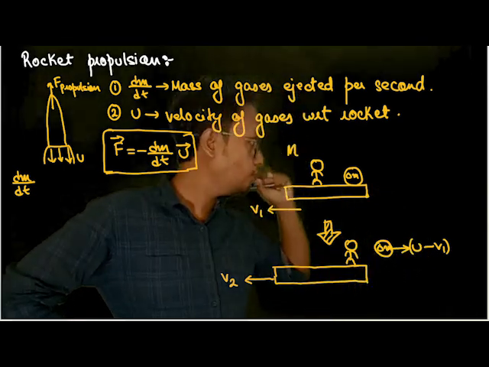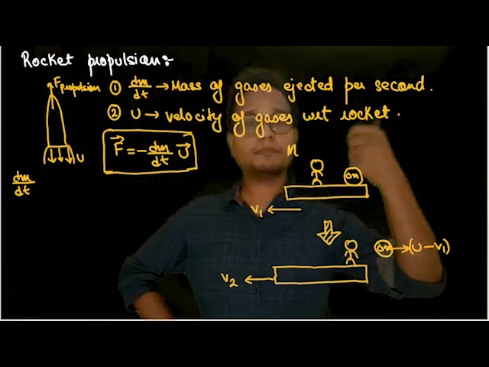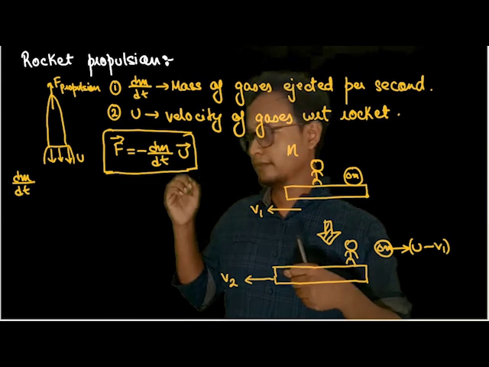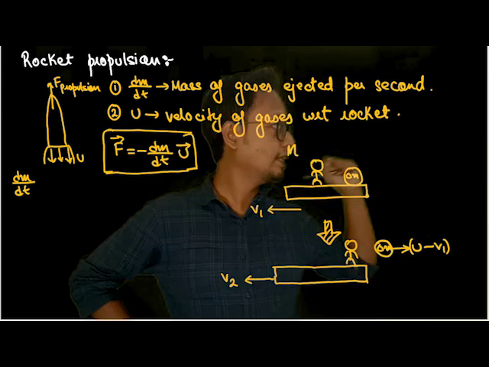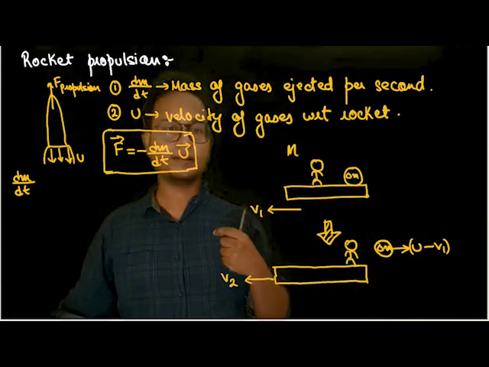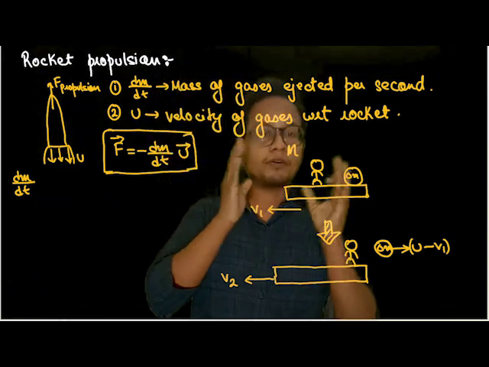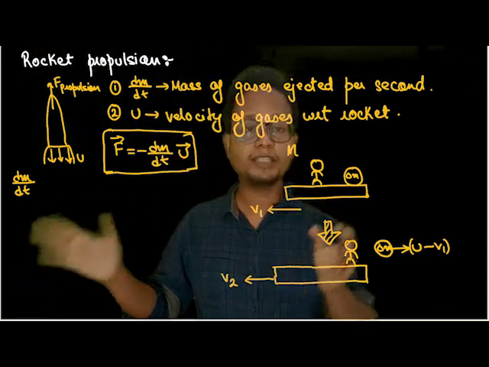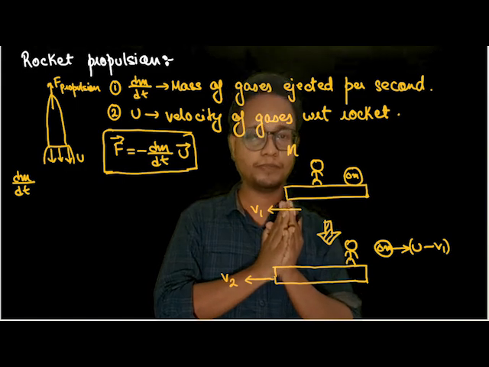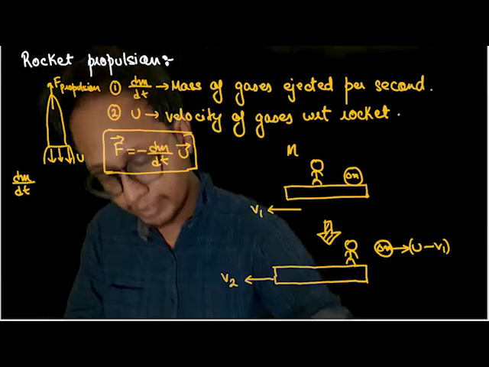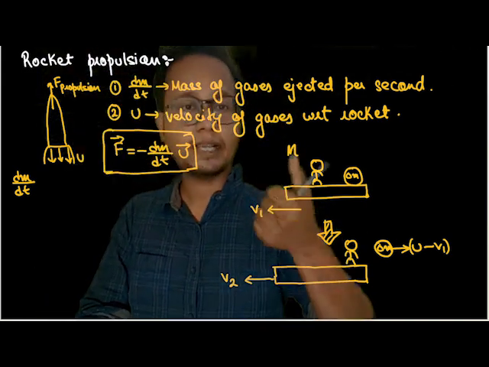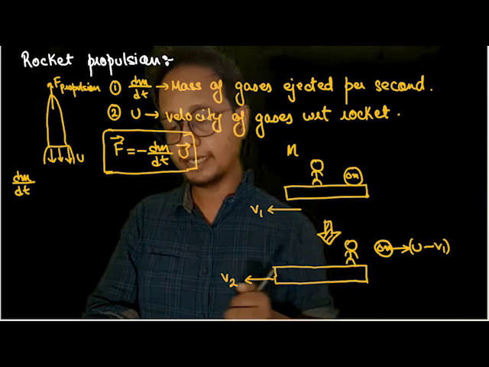U is the velocity of the stone with respect to me. But with respect to someone sitting on the ground, what is happening? This velocity is nothing but u minus the velocity of the vehicle. The velocity of the vehicle is v1 here. This much is understood. Now, after converting all my velocities to the ground frame of reference, I can apply conservation of momentum. So let me apply conservation of momentum. The entire human plus sledge has a mass m. The stone has a mass delta m.